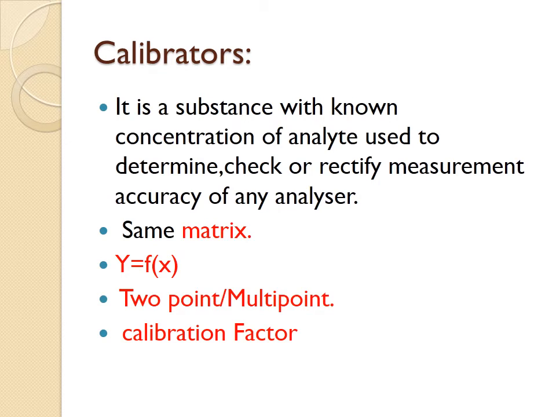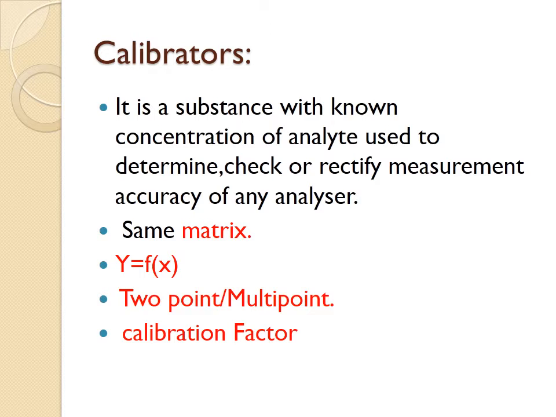Now, a very common thing that is used in a laboratory is the calibrator. So we should know what a calibrator is. Suppose you are going to incorporate a new test in your laboratory, or there is a change of lot of reagent, or there is a violation of internal quality control data.